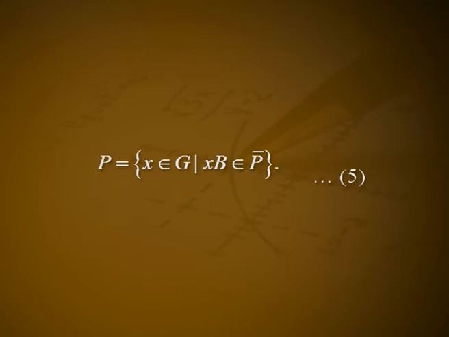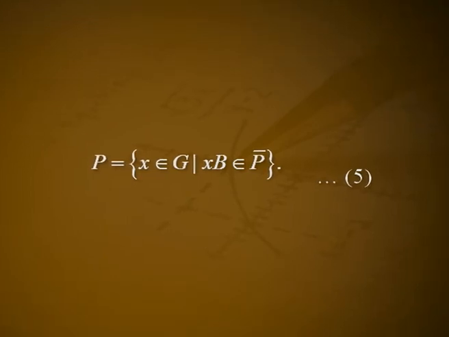We look at G bar. First of all, its order is order of G by order of B, which is equal to order of G by p. Hence, it is certainly less than order of G. Secondly, we have p raised to m minus 1 divides order of G bar, but p raised to m does not divide order of G bar. Thus, by the induction hypothesis, G bar has a subgroup P bar of order p raised to m minus 1. Let P be the set of all x belonging to G such that xB belongs to P bar. We call it equation 5.